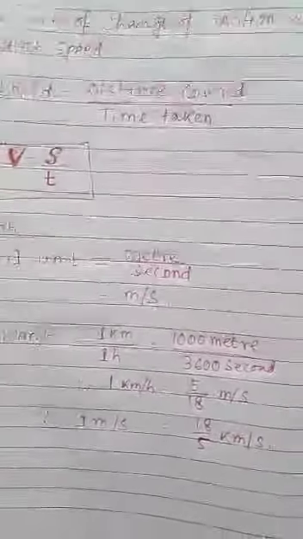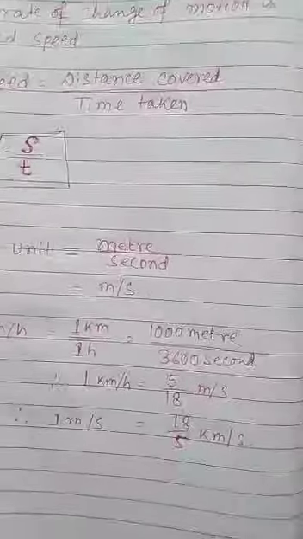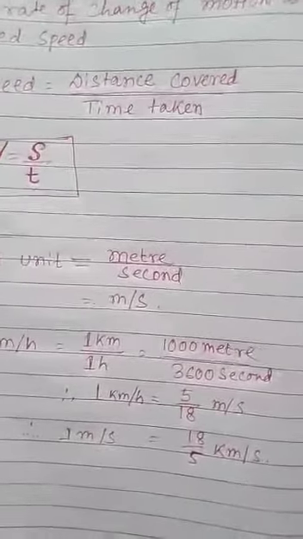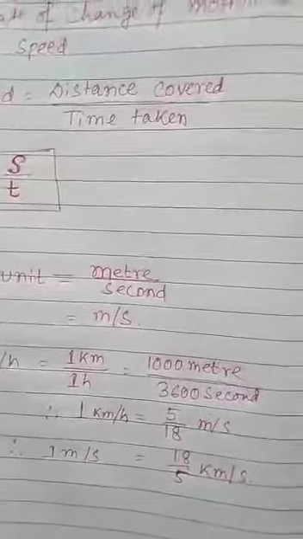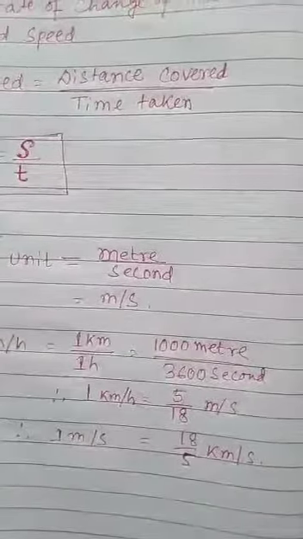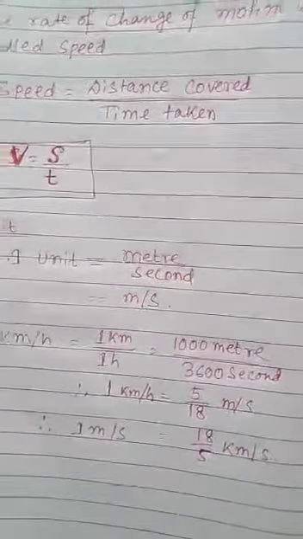Now we will discuss the kinds of speed. Two types of speeds are there: one is uniform speed and another is non-uniform speed. What is uniform speed? When a body covers equal distances in equal intervals of time, the body is said to be moving with uniform speed.